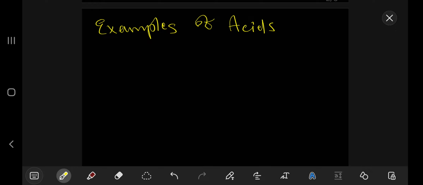So now I want us to give examples of acids and then examples of bases, right? So the most common acids, we have hydrochloric acid, which is HCl.